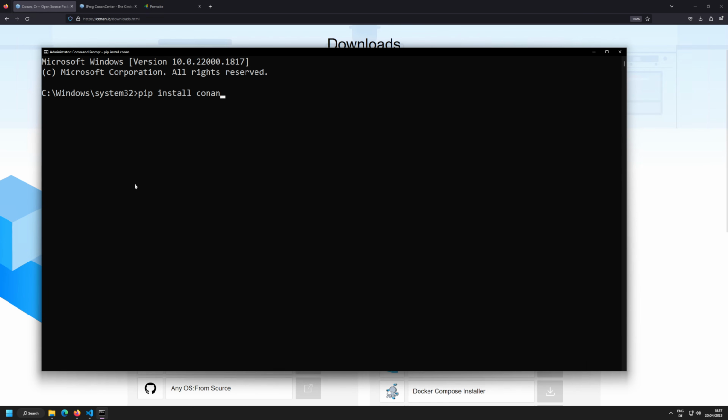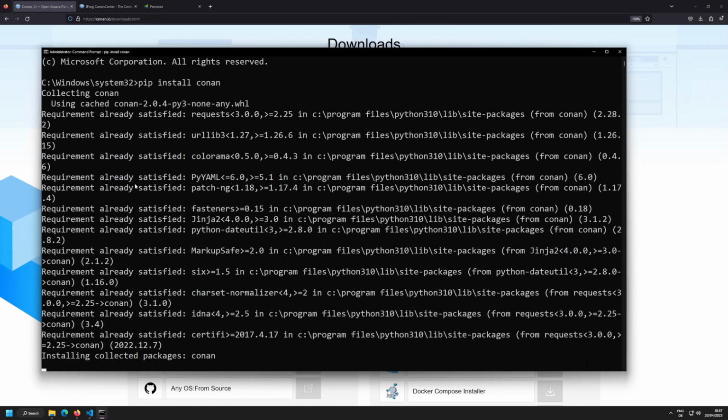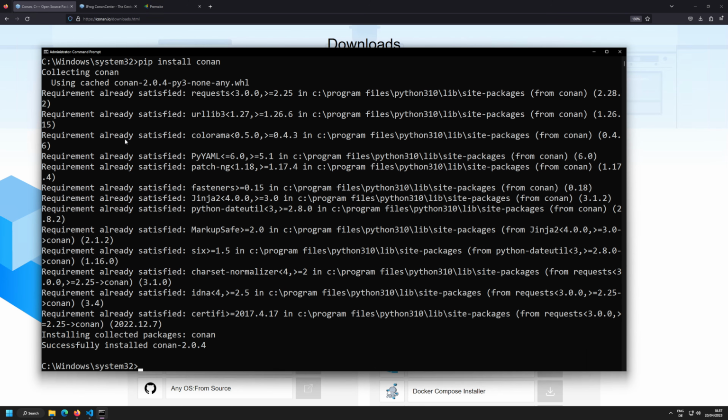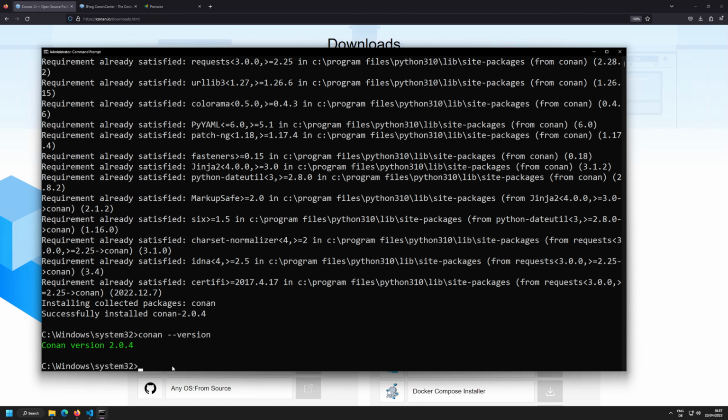All right, so now what we want to do is copy that command here and insert this here: pip install conan. Now this is going to install all the Conan dependencies and then Conan itself, and then it's going to greet you with "successfully installed conan 2.0.4". It's important that you have 2.0.4. If you already installed Conan, you can do a quick check with conan --version that you really have version 2.0.4 installed. And if you are,